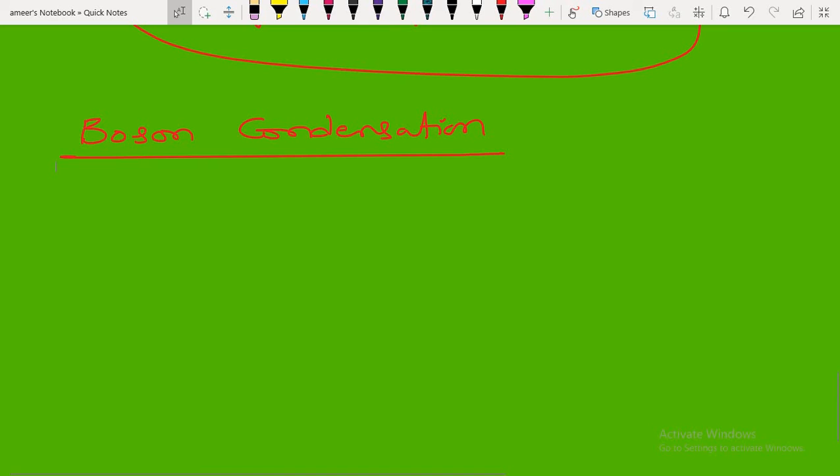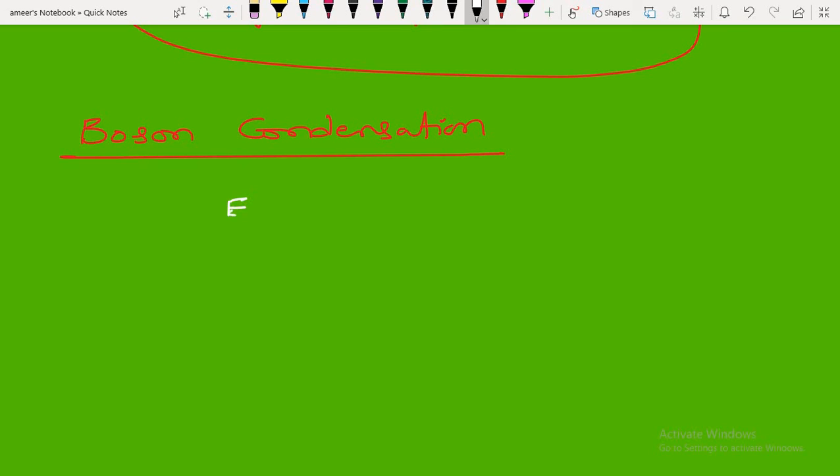Boson condensation says there is no restriction on the number of bosons that can occupy a single quantum state. So there is no exclusion. The exact opposite word to exclusion is condense.